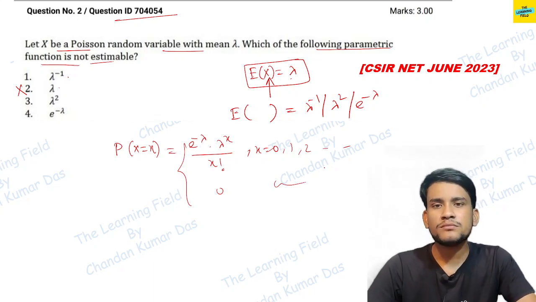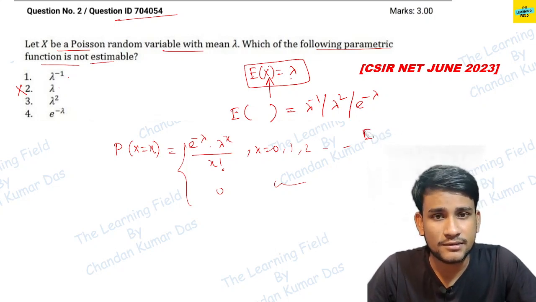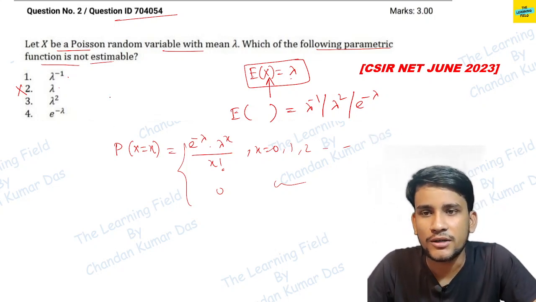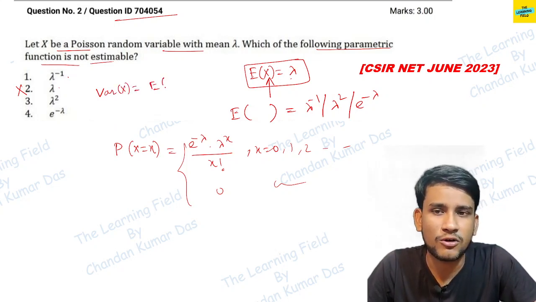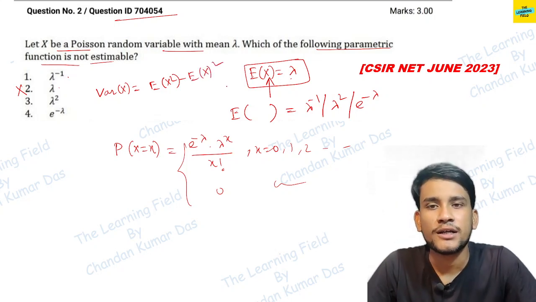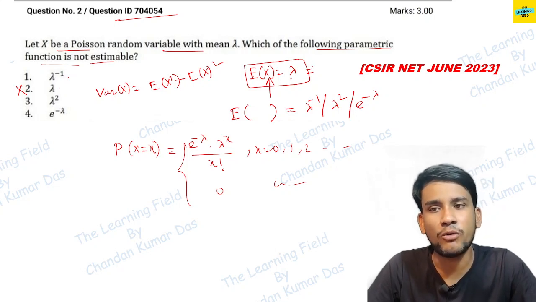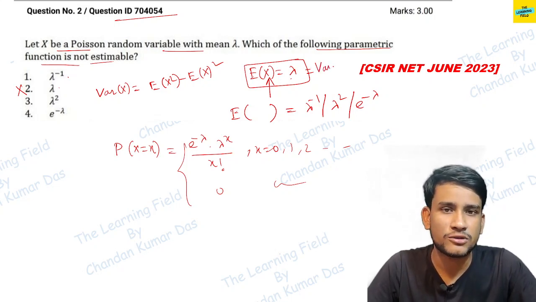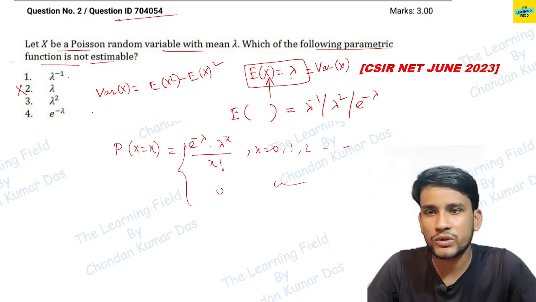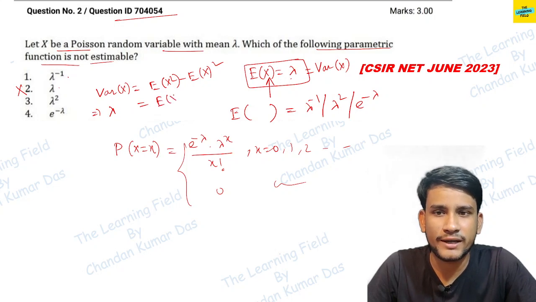So now we also know the variance formula. Variance of x is equal to expectation of x square minus expectation of x whole square. We know that the variance and the mean in the case of a Poisson random variable are the same, so the variance is lambda, which equals expectation of x square minus expectation of x whole square, that is lambda square.